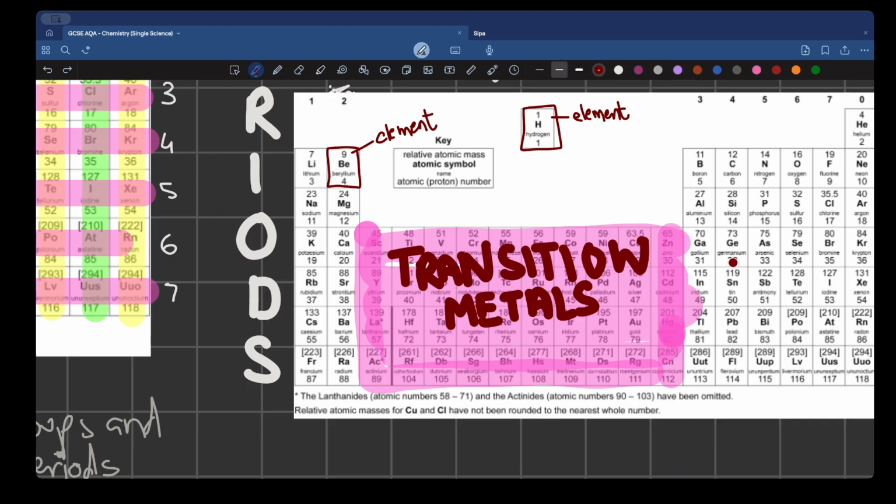But how do we know if germanium is a non metal? How do I know if barium is a non metal? How do I know if potassium is a non metal? Thanks to this trick. Whenever you open your periodic table, guys, the very first thing that I want you to do is take a pen, a pencil. Please take a pencil.